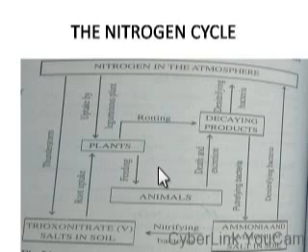Also, we have some bacteria in the root nodules of leguminous plants which can directly convert atmospheric nitrogen into nutrients for plant use. When such plant dies and decay, nitrogen is returned to the atmosphere.